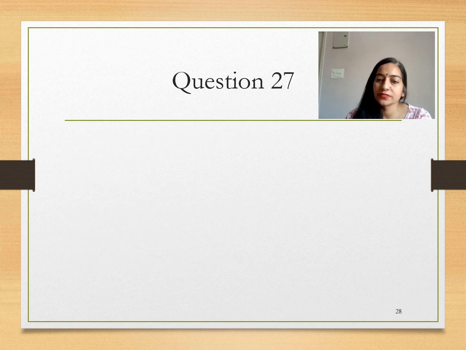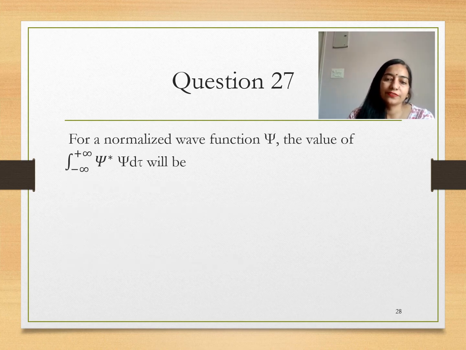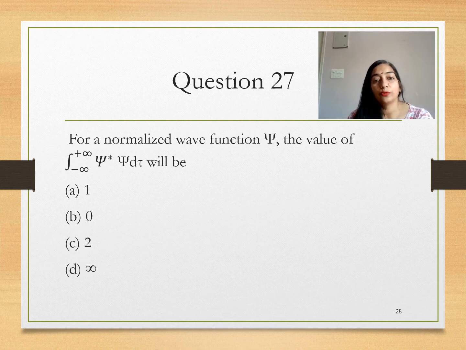Question 27: for a normalized wave function psi, the value of the integration from minus infinity to plus infinity of psi star psi d tau will be equal to 1, 0, 2, or infinite. So for a normalized wave function, the integral from minus infinity to plus infinity of psi star psi d tau gives the probability of finding the particle from minus infinity to plus infinity, and that is 1. So option 1: the probability is 100% to find the particle.